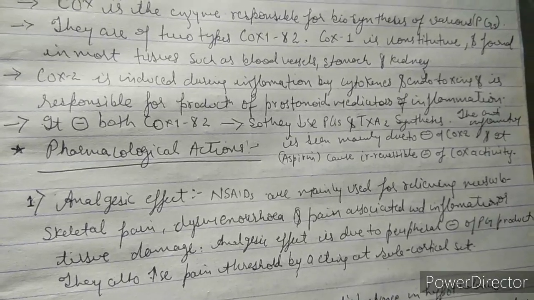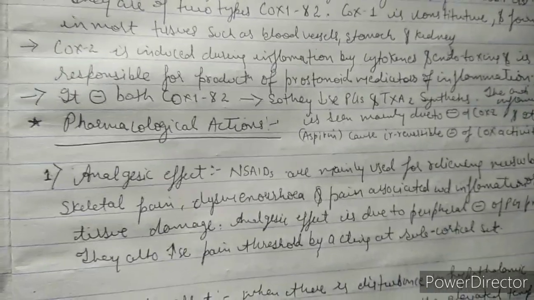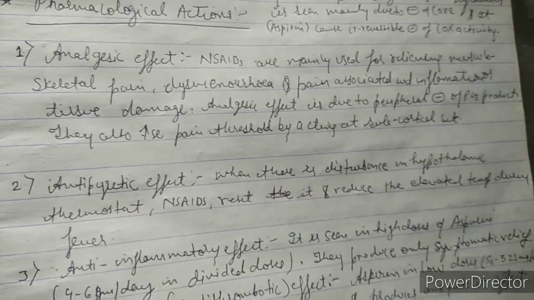As I have previously told you, the anti-inflammatory action is mainly seen due to inhibition of COX-2. Now what does aspirin basically do? Aspirin causes irreversible inhibition of COX activity. Now we'll see the pharmacological actions of aspirin.